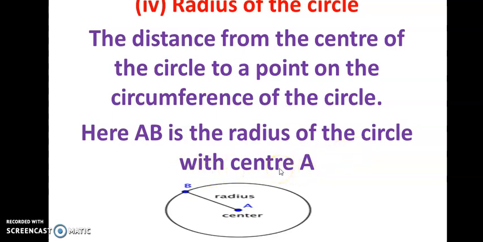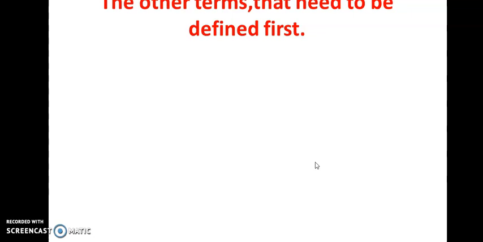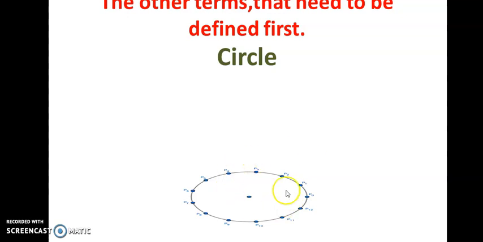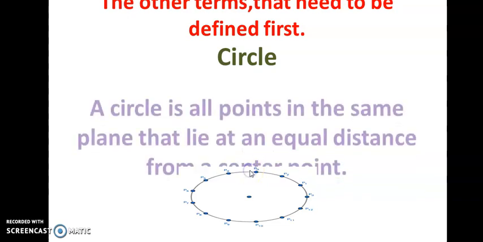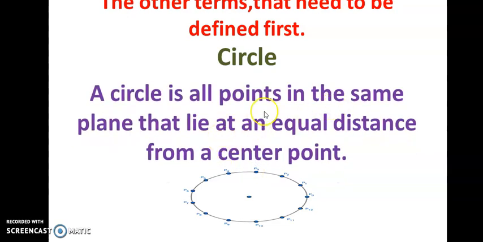And here the other terms that need to be defined are points and circle. Yes. Now we are going to define what we mean by a circle. So a circle, here you are observing a circle and some points on the circumference of the circle, and this is the center of the circle. So a circle is all points in the same plane that lie at an equal distance from the center point.